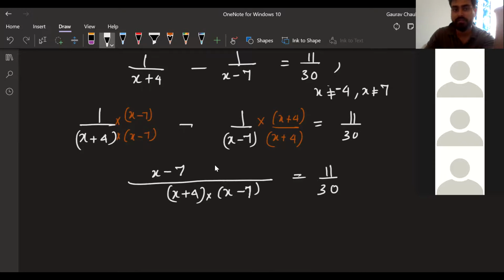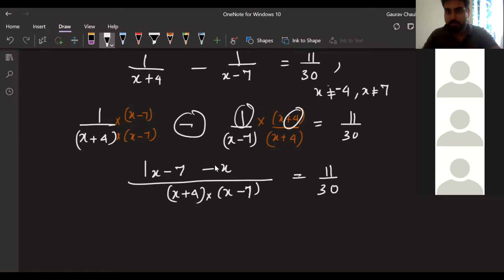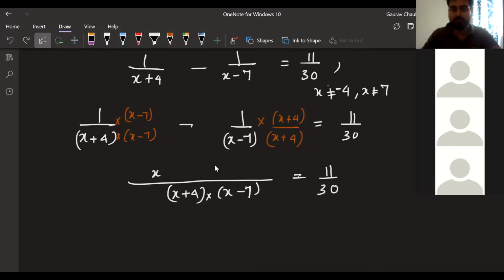So x minus 7, 1 into x minus 1 into 7, minus into x, minus 1x, that's equal to minus x, minus 1 into 4, that is minus 4. We can do that also. I'm not doing this. I want to do it in the next step.